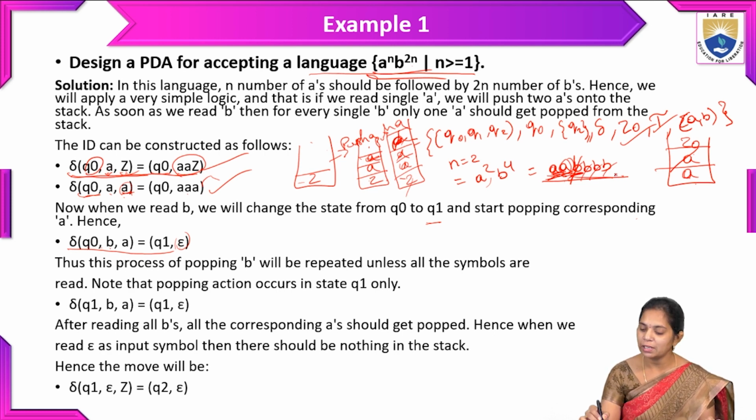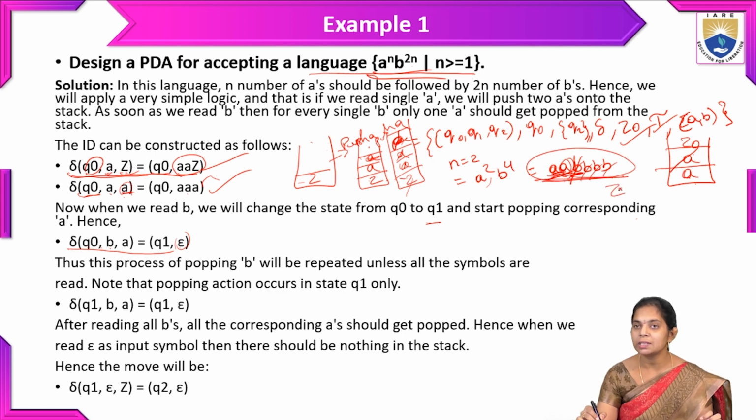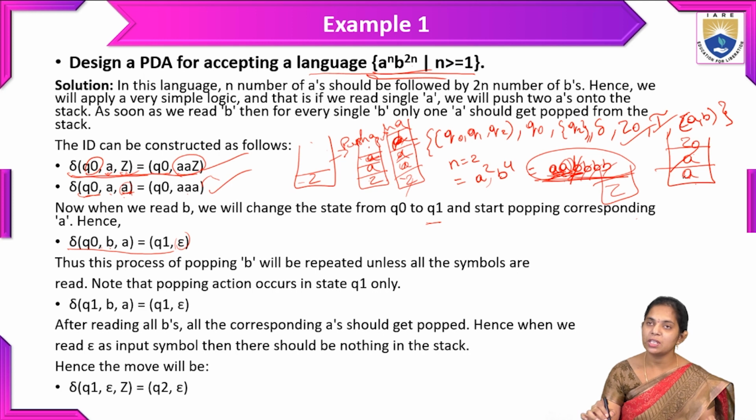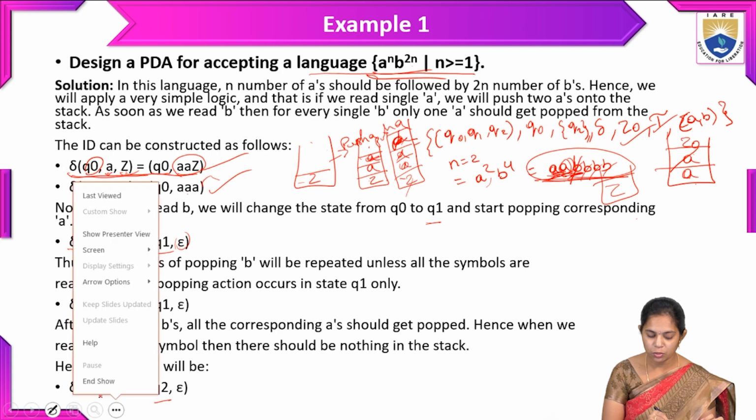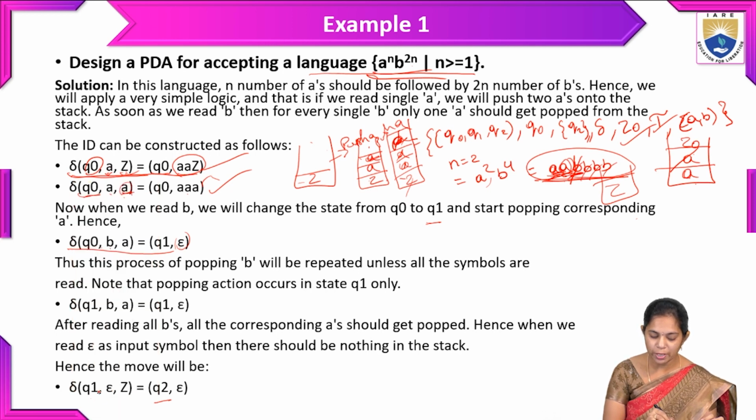Into the stack. Finally, after reading all the input symbols, we will get only a Z. So this Z is nothing but the initial stack symbol. Whenever Z appears in the stack, that changes the state from Q1 to Q2. So here, in Q1, when the stack is empty after reading all the B's, we get only the epsilon symbol, and the top of the stack symbol is Z. So we are moving from state Q1 to Q2 with the epsilon symbol.